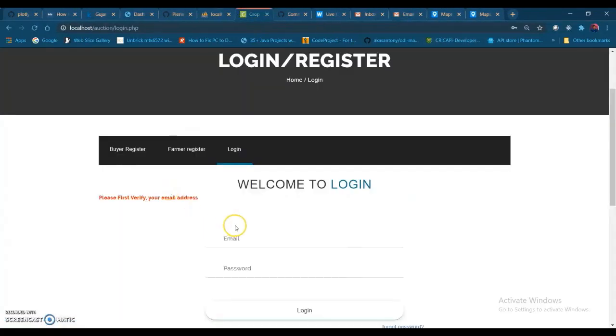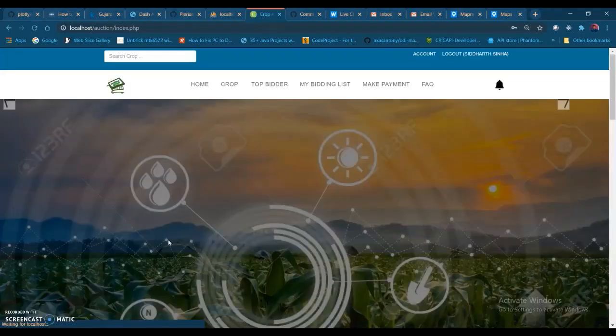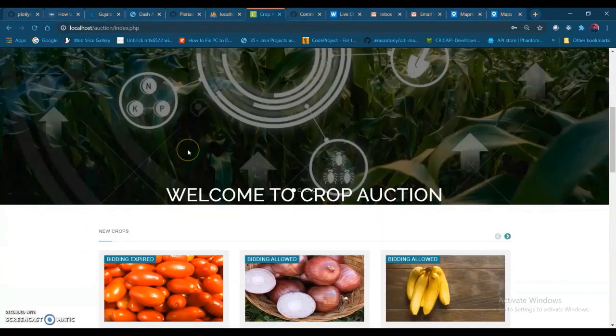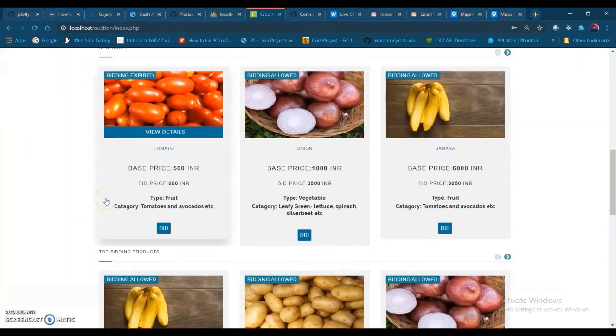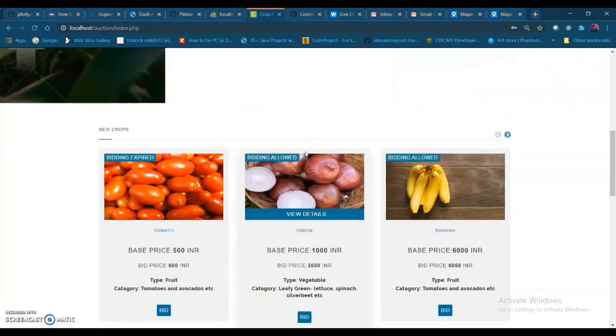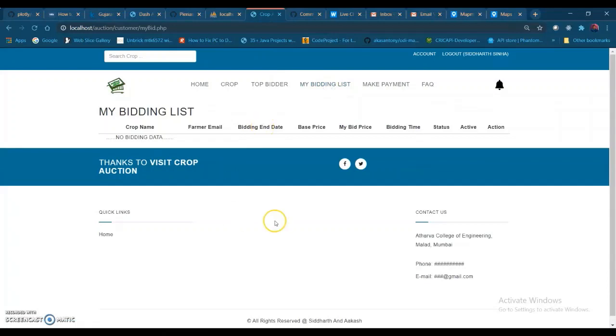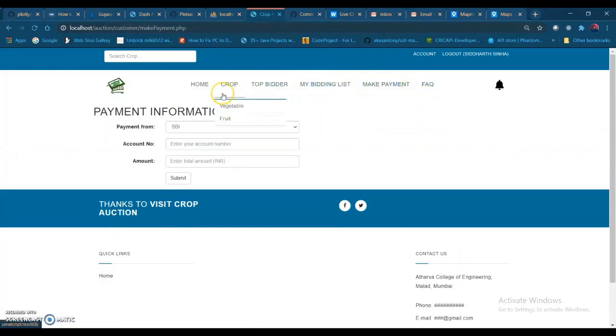So now let's try to log in. Yeah, so now we have been logged in and now we can access the crop. Let's try to bid on a crop. First let me show you this. You can see this is a home button, this is crop, vegetable, fruits, my bidding list. For now I have not bid on anything, so it's empty. And this is make payment and this is the FAQ page.